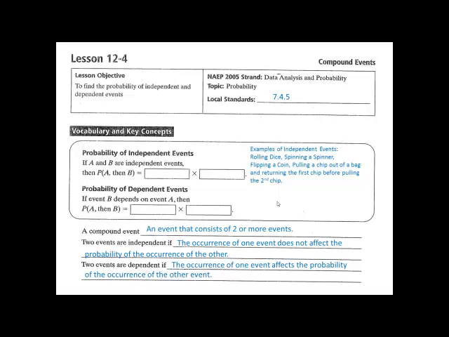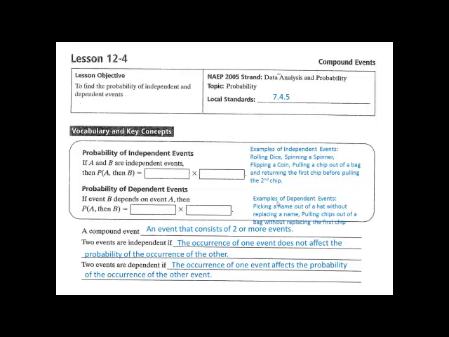Spinning a spinner is the same situation. When you spin the spinner the first time, the second time you spin it, it's not going to affect it. If you flip a coin, same scenario. It's not going to change the probability of the second event. If you pull a chip out of a hat or a marble out of a bowl, if you return the first chip before pulling the second chip, it's not going to have any bearing on the events.